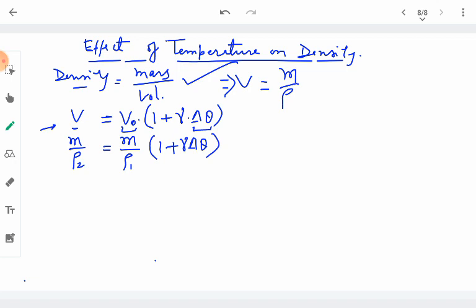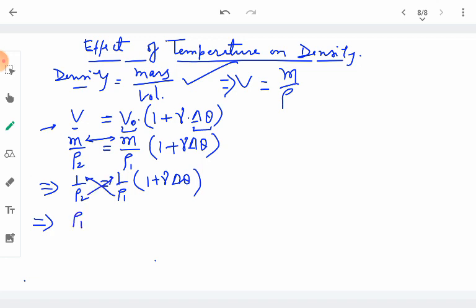So mass just cancels out on both sides, and we are left with 1 upon rho 2 equal to 1 upon rho 1 into 1 plus gamma delta theta. From here we take rho 1 to the left side and rho 2 to the other side.